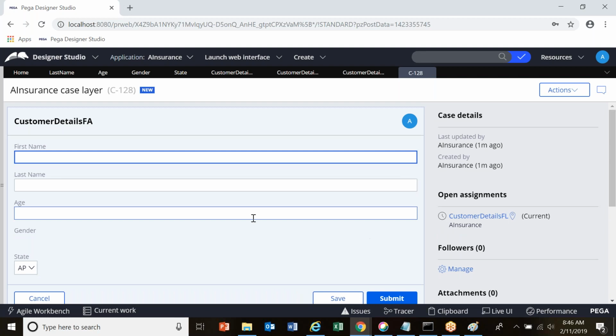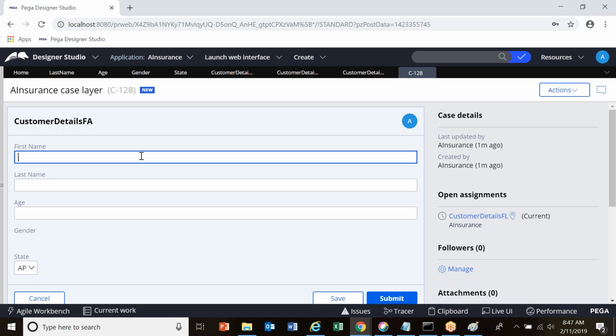This is the transaction that you have created for that particular flow. This transaction is called a work object. The transaction ID is C-128. So in terms of PRPC, this transaction is called a work object.